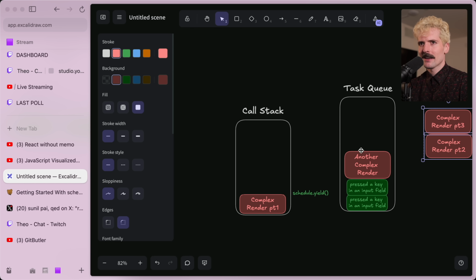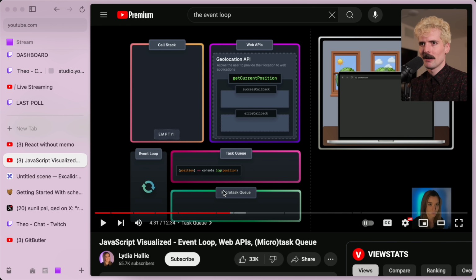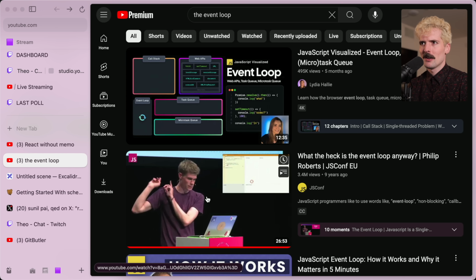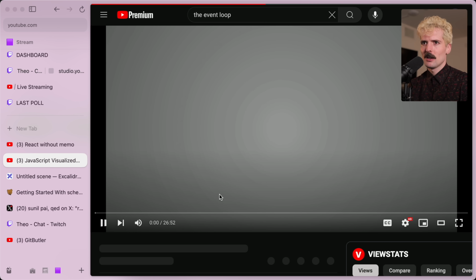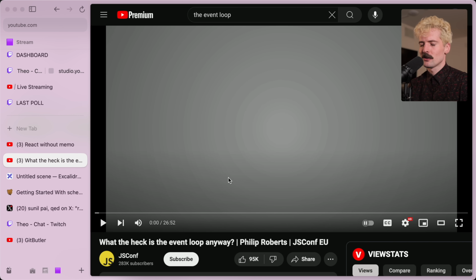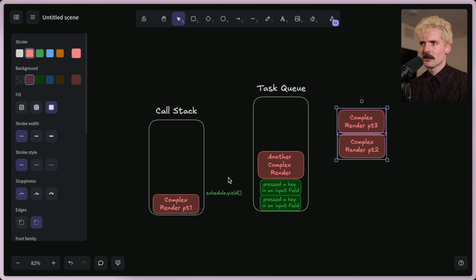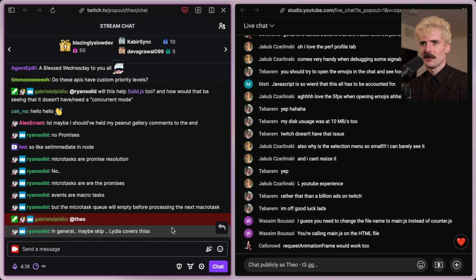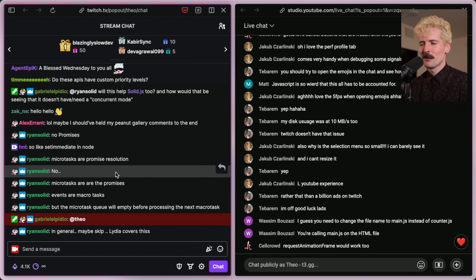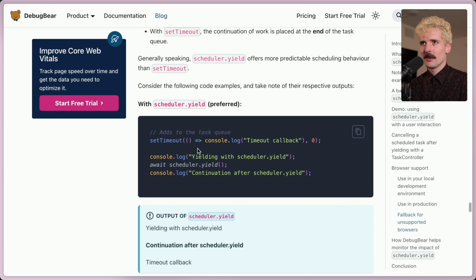If you want a more complex understanding of these things, I will once again reference both Lydia's video as well as the what the heck is the event loop anyways. Both, once again, essential watches for any JavaScript dev. You'll learn so much. And you don't have to do the same thing I'm doing, which is rely on Ryan Carniato to tell you what you do and don't know. That's actually a really good example.